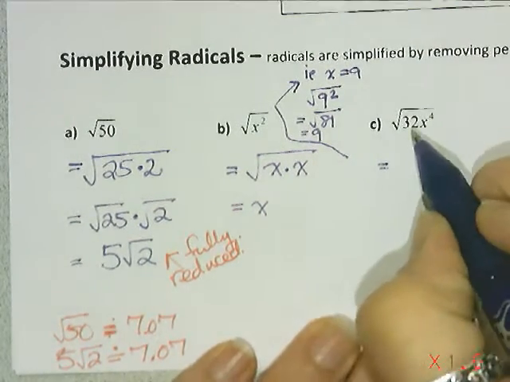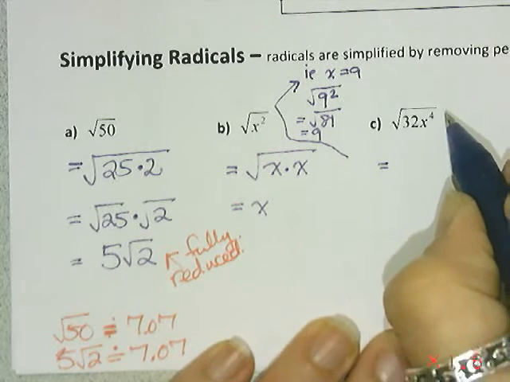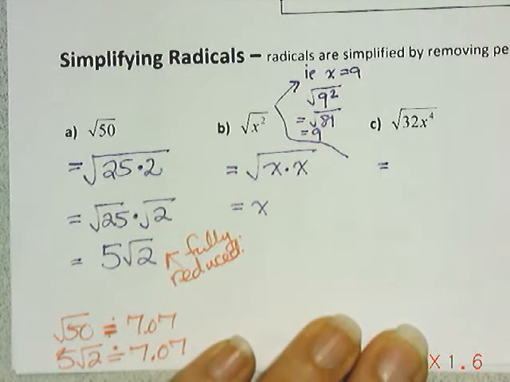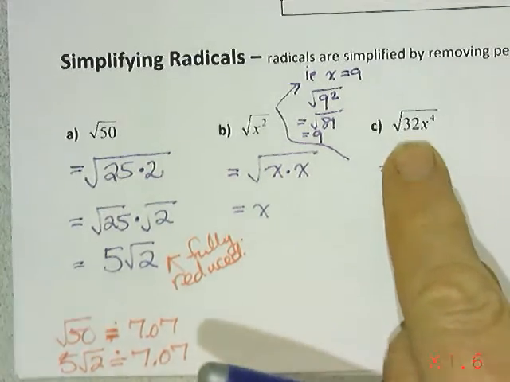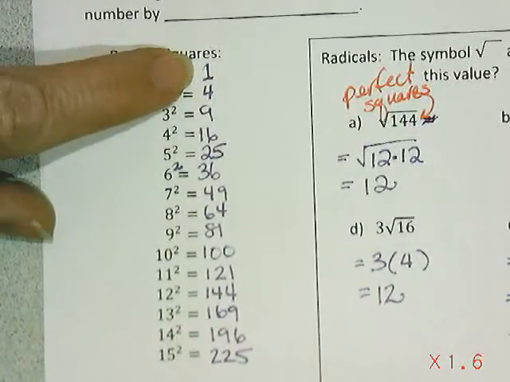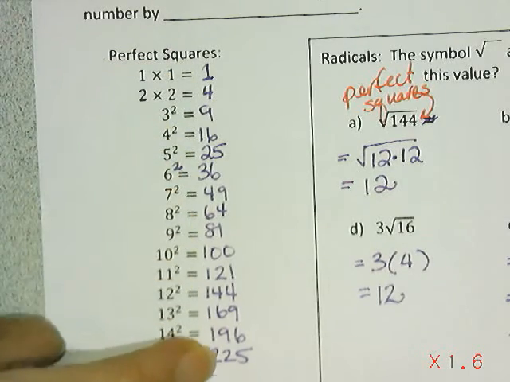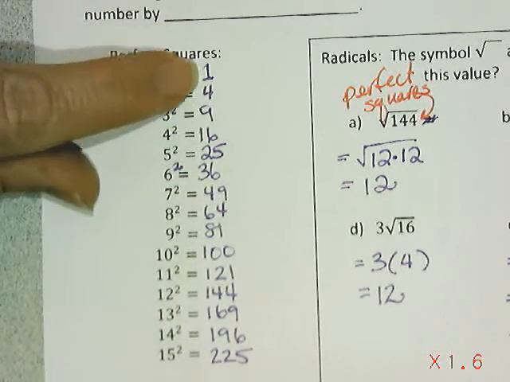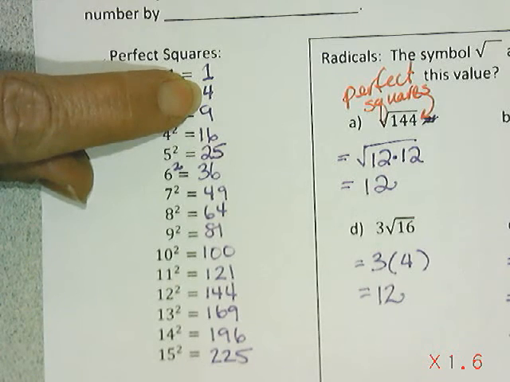Now, square root of 32 x to the exponent 4. Well, first of all, when trying to reduce 32, I look to my list of perfect squares. What perfect squares are in 32? Well, there is a 4 in 32.